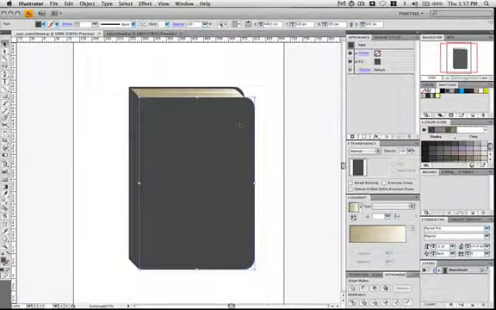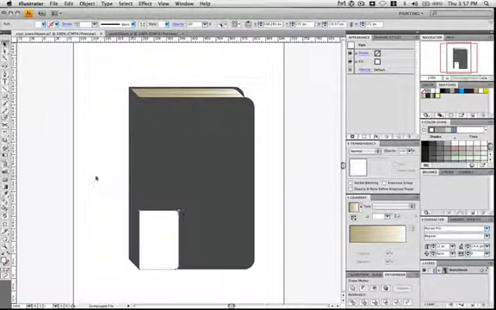Select the front cover, hit Command C, Command F to paste it in front. Hold down Shift from the top right corner. Drag this down to about a third of its original size. Then I'm grabbing the eyedropper tool and just selecting the background to give it a white color. We're going to apply texture to it in just a moment, and after we apply texture to this, we're then going to stretch it back up.